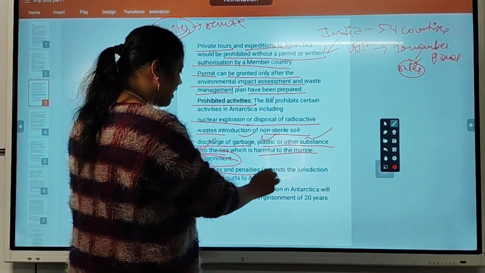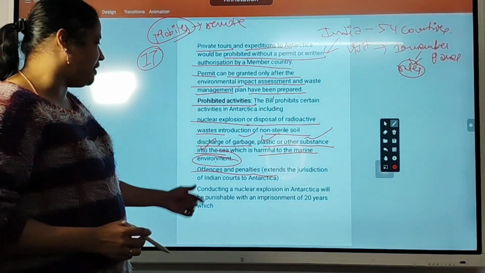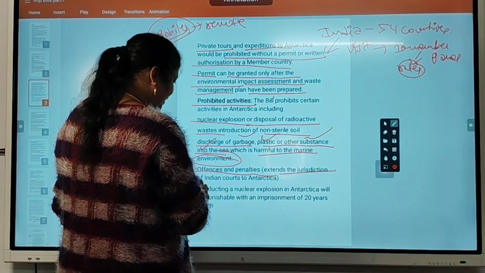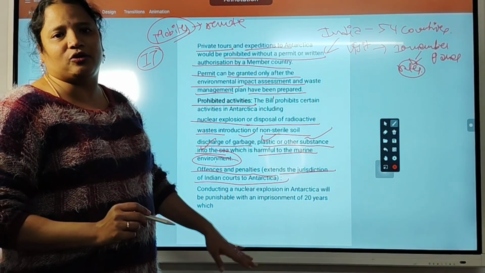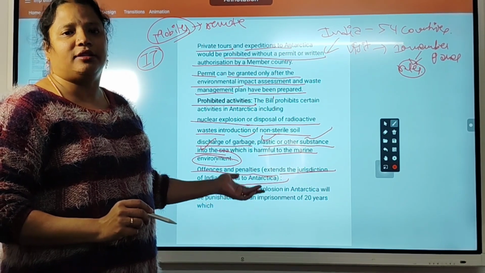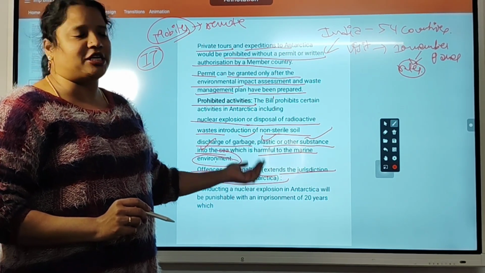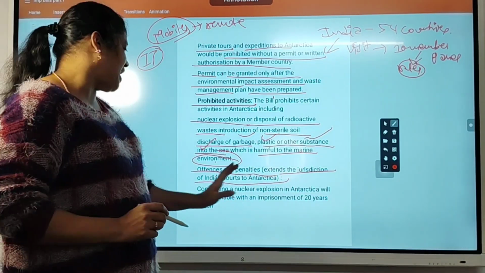Offences and penalties. What are the offences and penalties declared here? The jurisdiction of Indian courts extends to Antarctica. That will be applicable to Indian courts for Antarctica, meaning Indian courts can adjudicate on that. They can give a judgment on whether someone committed an offence. If an offence is done, what is the penalty?